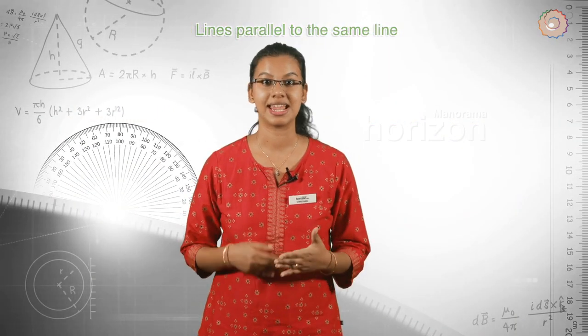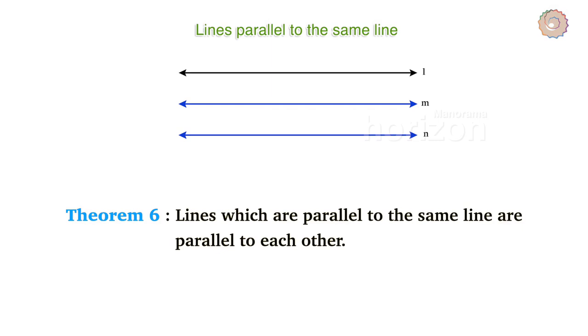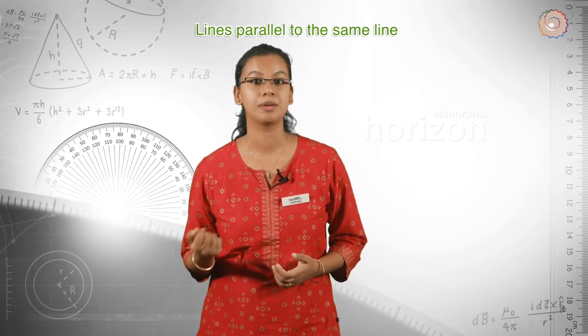This result can be stated as a theorem, that is, lines which are parallel to the same line are parallel to each other. That is, this theorem is not only applicable for two lines but also extended to more than two lines. Now let's work out a problem.